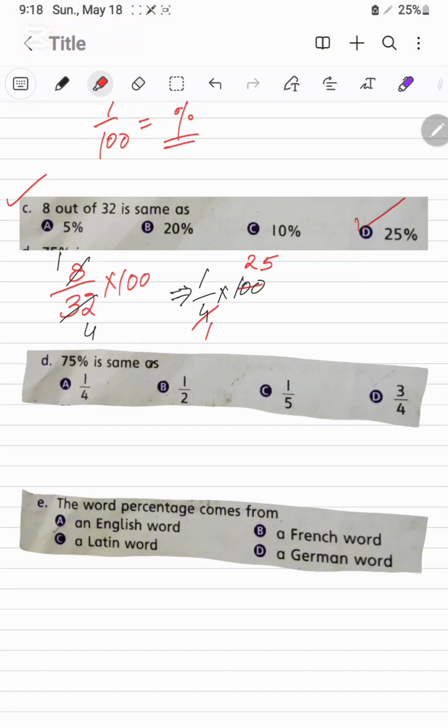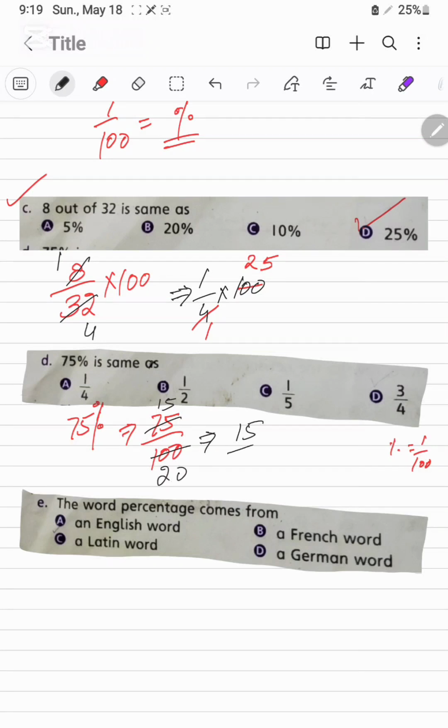75% is the same as, we will convert into fractions. 75% means 75 over 100, because percent means 1 over 100. Now we will simplify this one. It will be divided by 5, it will be 15, and this will be 20.